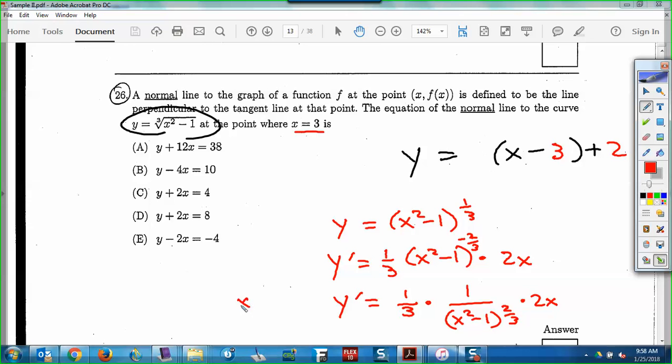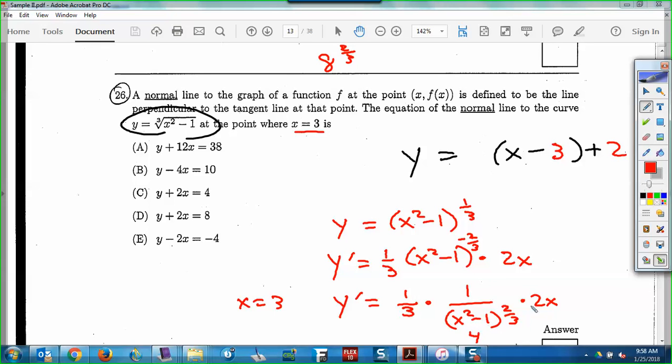Now I can plug in x equals 3. x squared is 9, minus 1 is 8. Now what's 8 to the 2/3? Do the third first. The 3 is the root. What's the cube root of 8? 2, and then 2 squared is 4. So 8 to the 2/3 is 4.